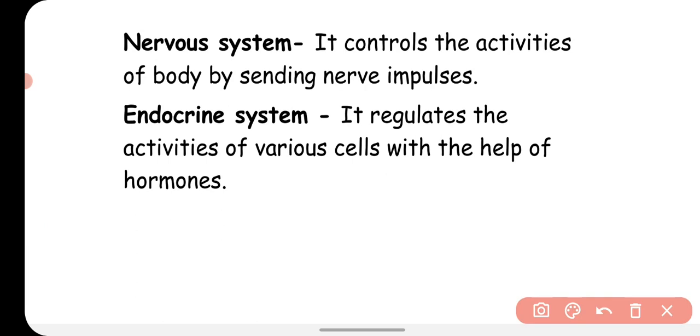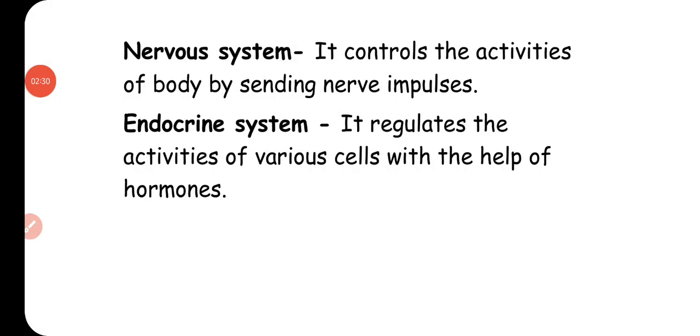If you talk about the nervous system, then in this system the control and coordination takes place with the help of electrical impulses, while in the endocrine system there is the involvement of chemicals named hormones, which regulate the activities of various cells, and hence coordinate all the cells together for performing a particular function.